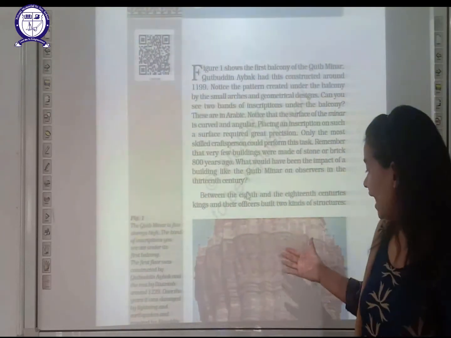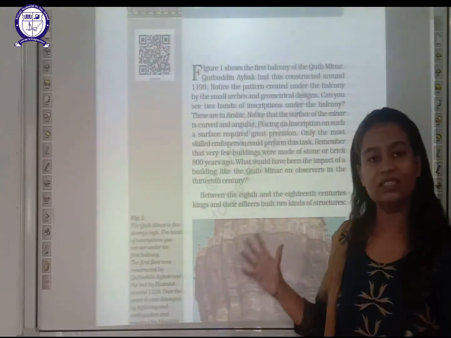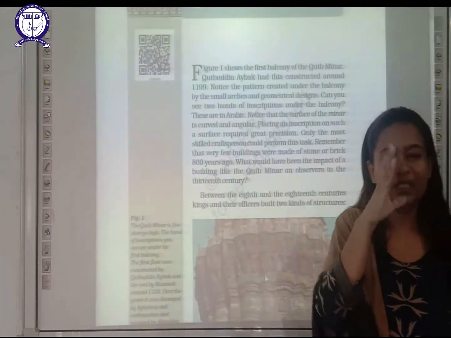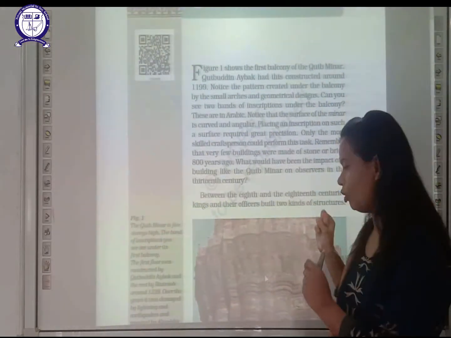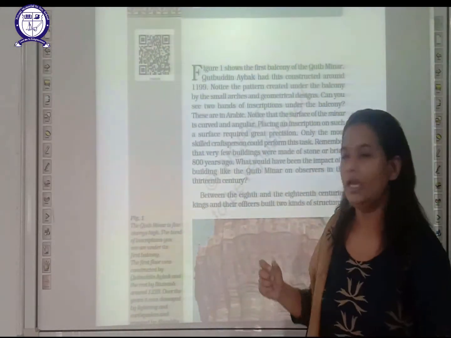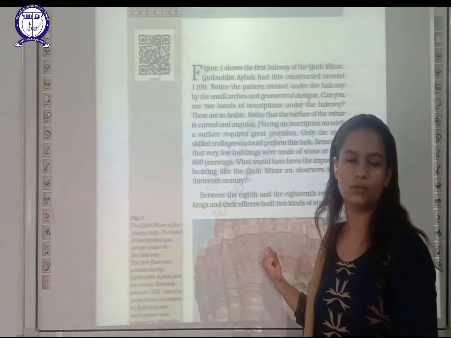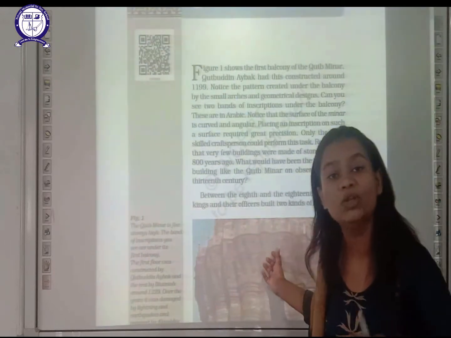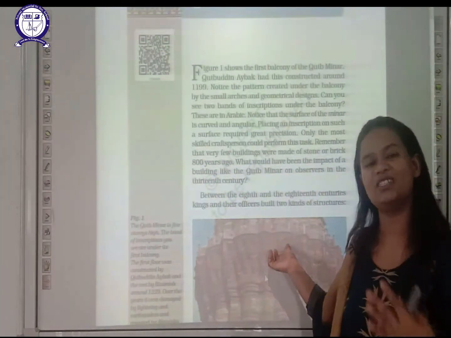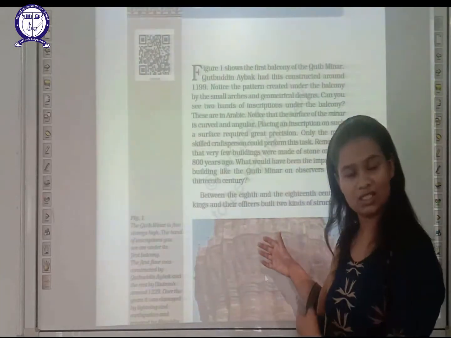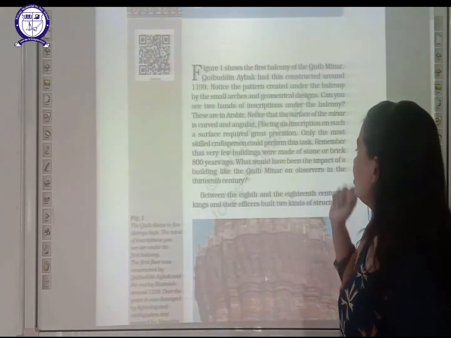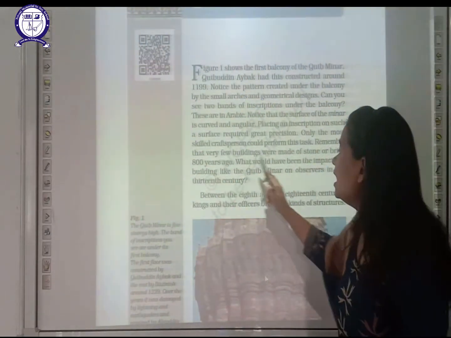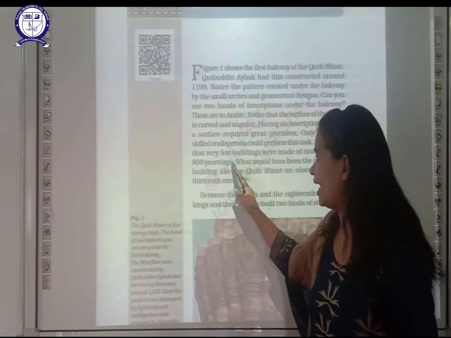As the design is so well designed and special, only specialists could do this task of writing, and that too in Arabic. So specific skills were required to write inscriptions on Qutub Minar. That is what is mentioned here. This building is made up of stone and bricks.